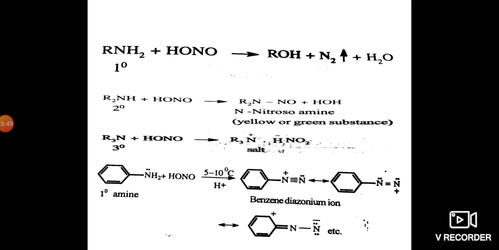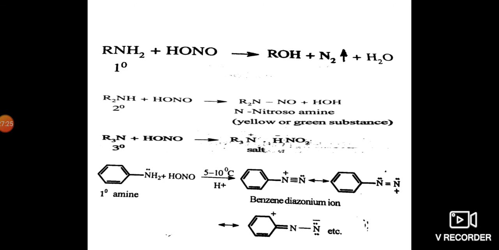The diazo group, with a triple bond between the two nitrogens, gives what is called the benzene diazonium salt. This salt is stabilized by resonance structures.